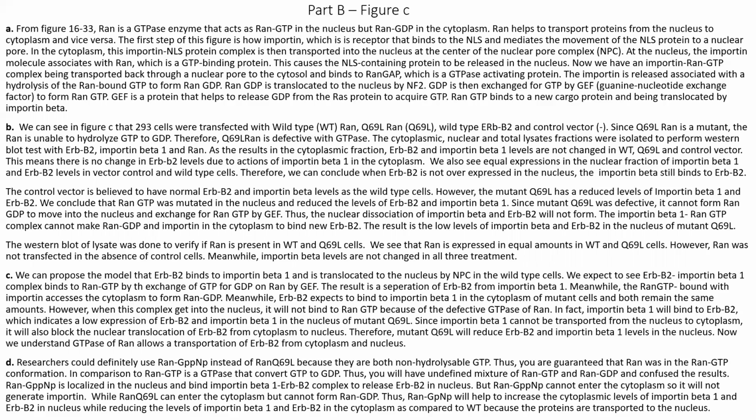In the cytoplasm, this transported NLS protein complex is transported to the nucleus at the center of the nuclear pore complex, which is the NPC. At the nucleus, the importin molecule associates with RAN GTP, a GTP-binding protein, as I said earlier, that causes the NLS-containing protein complex to be released in the nucleus. So now we have the importin RAN GTP complex being transported back through the nuclear pore to the cytosol and binding to RAN GAP. RAN GAP is a GTPase-activating protein. So the importin is then released, associated with the hydrolysis of RAN-bound GTP to form RAN GDP.